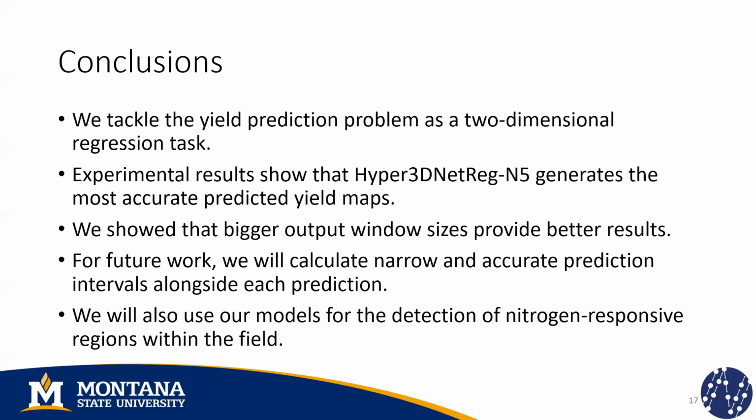So for future work, we're going to modify our networks, and instead of having just one single output with the geoprediction value, we're going to have three outputs, where the two extra outputs represent the lower bound and the upper bound of the prediction. And the objective is to provide narrow and accurate prediction intervals so that we offer a degree of confidence alongside each prediction. We're also going to propose a saliency analysis for our models so that we will be able to identify the most or the least nitrogen responsive regions within the field.